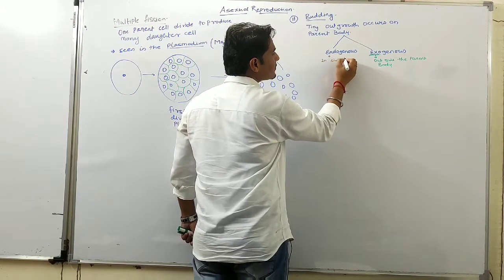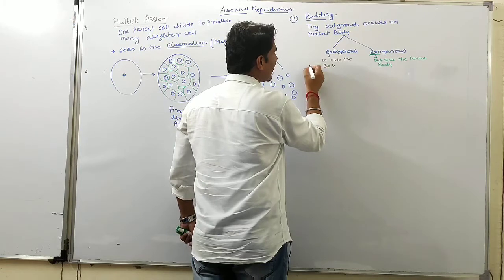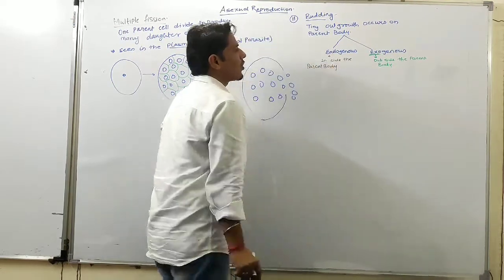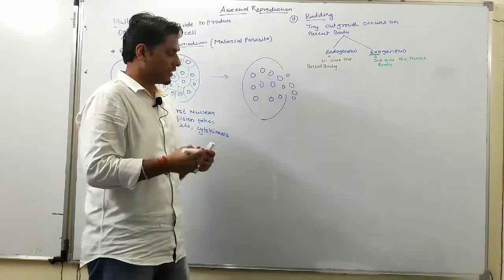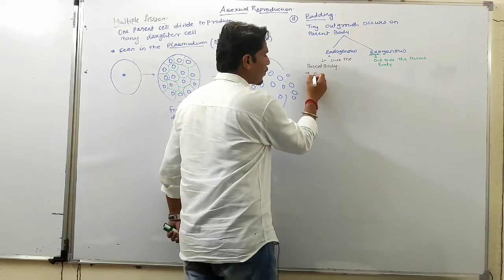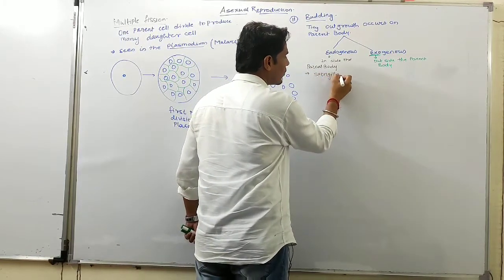Inside the parent body is called endogenous budding. So endogenous budding is seen in the spongilla, इसमें spongilla में देखने को मिलता है.